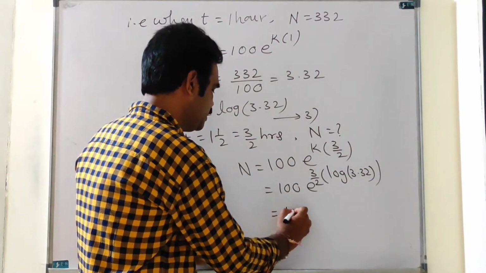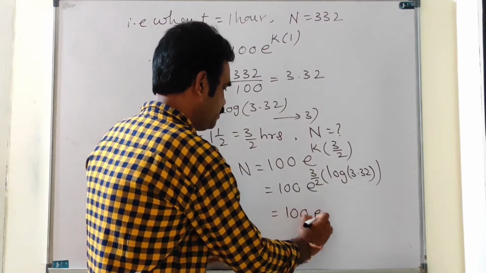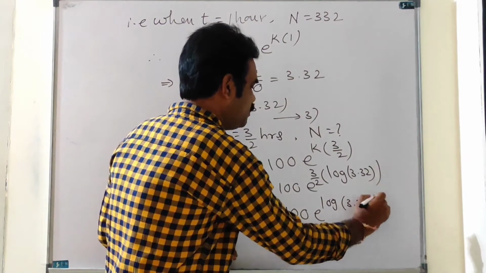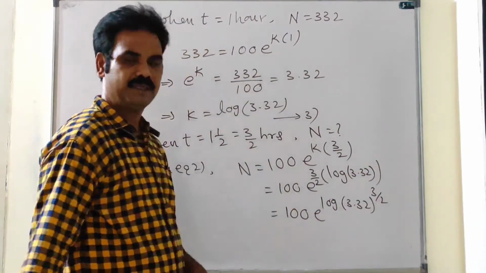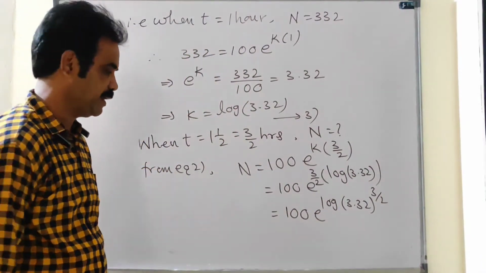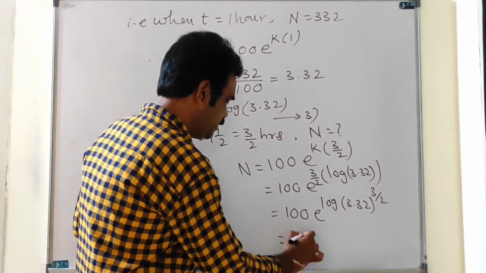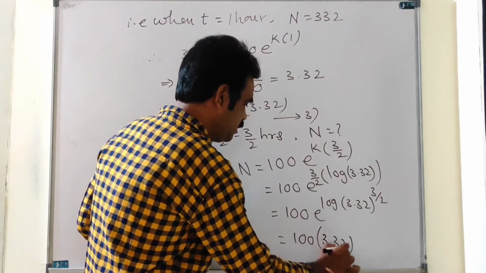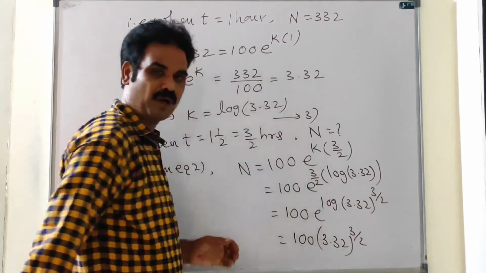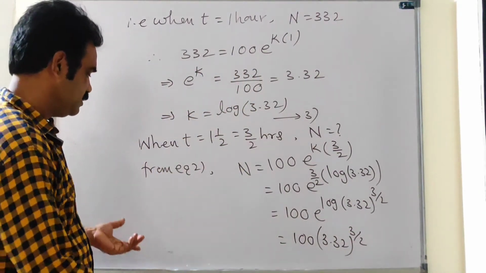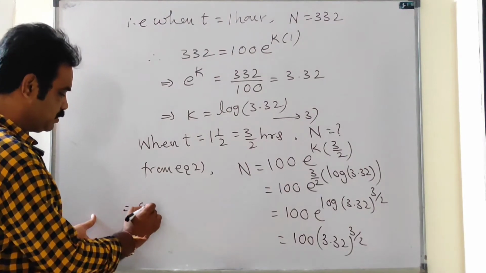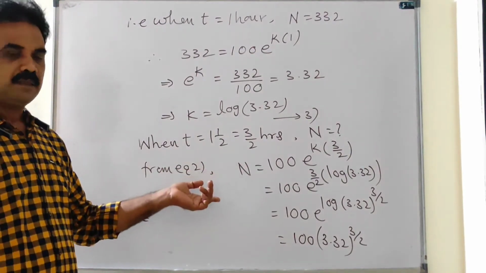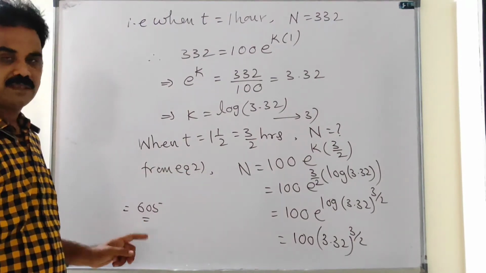This is equal to 100 into e power log 3.32 whole power 3 by 2. You know that n log x equal to log x power n. This is equal to 100 into 3.32 whole power 3 by 2, since e power log x equal to x. That is equal to 605 approximately. Therefore, after 1.5 hours, the number of bacteria is 605.